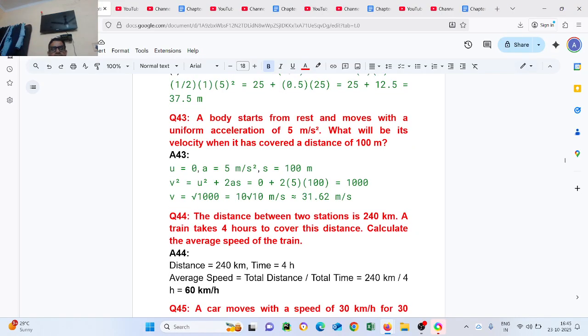Question number 44. The distance between the two stations is 240 km. A train takes 4 hours to cover the distance. Calculate the average speed of the train. Distance 240 km over time 4 hours. Average speed, total distance over total time, is equal to 60 km per hour.